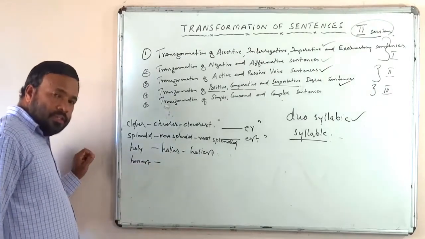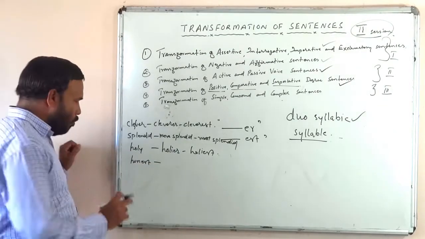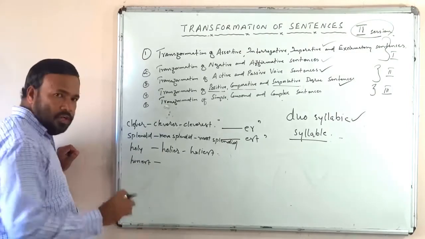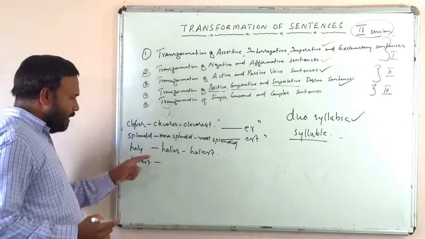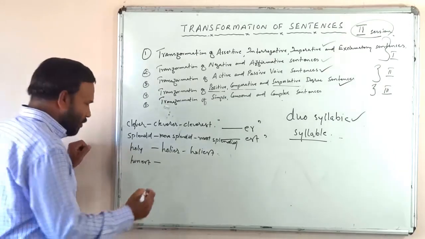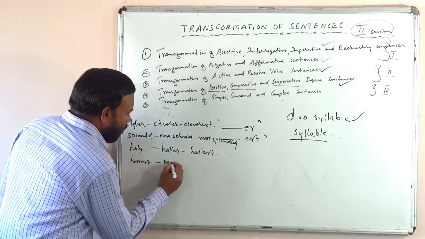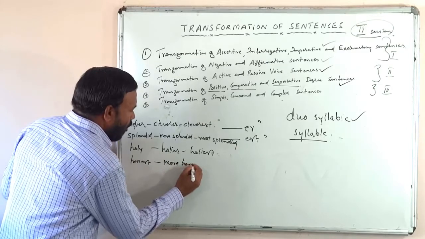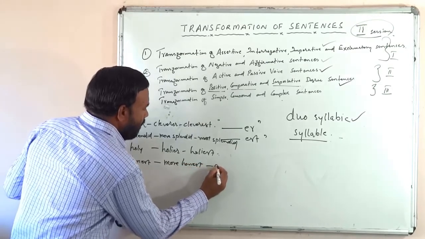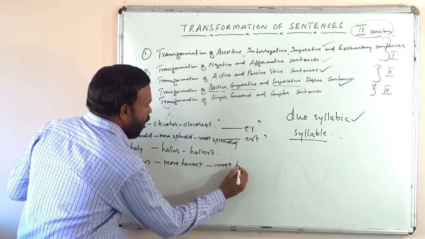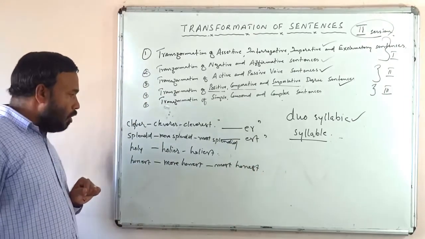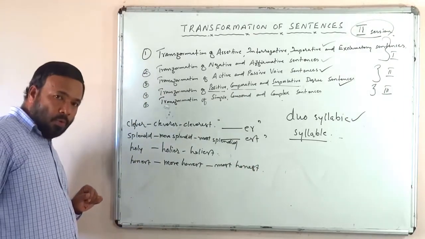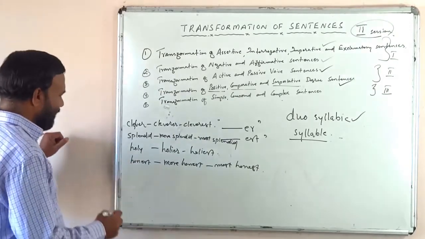In honest, how many syllables are there? Only two. Comparative, honester? No. More honest and most honest, isn't it?